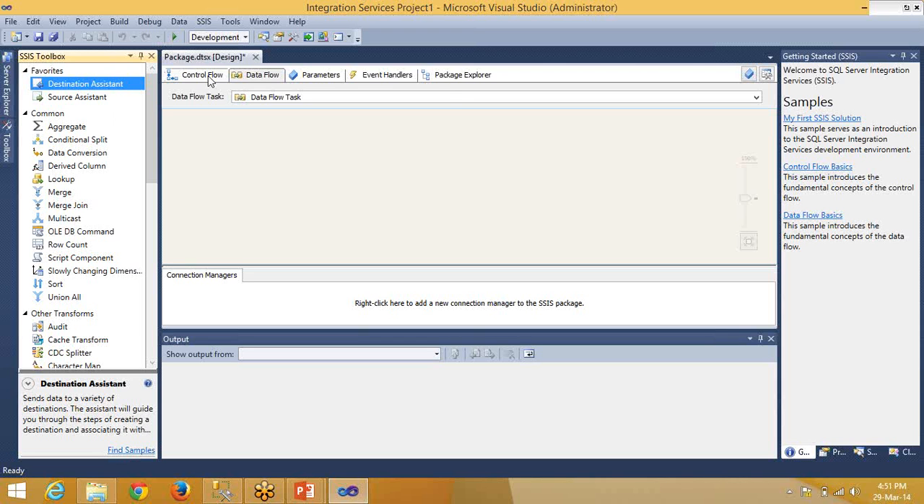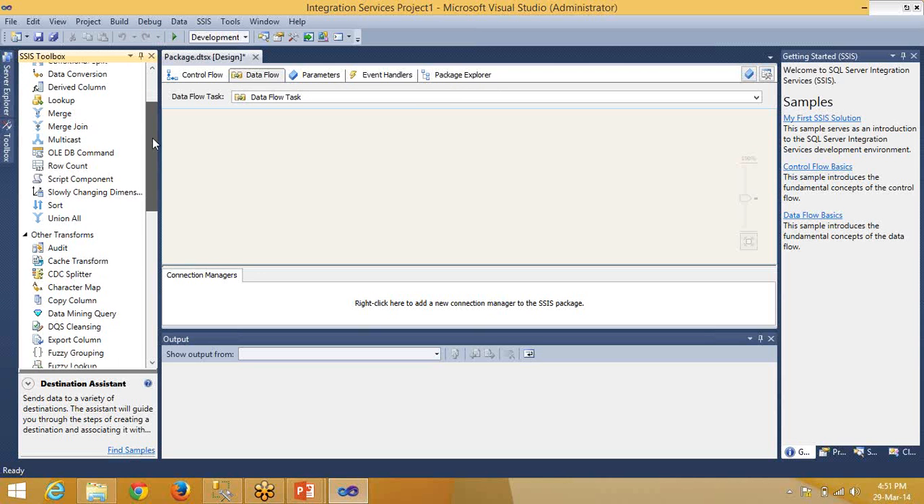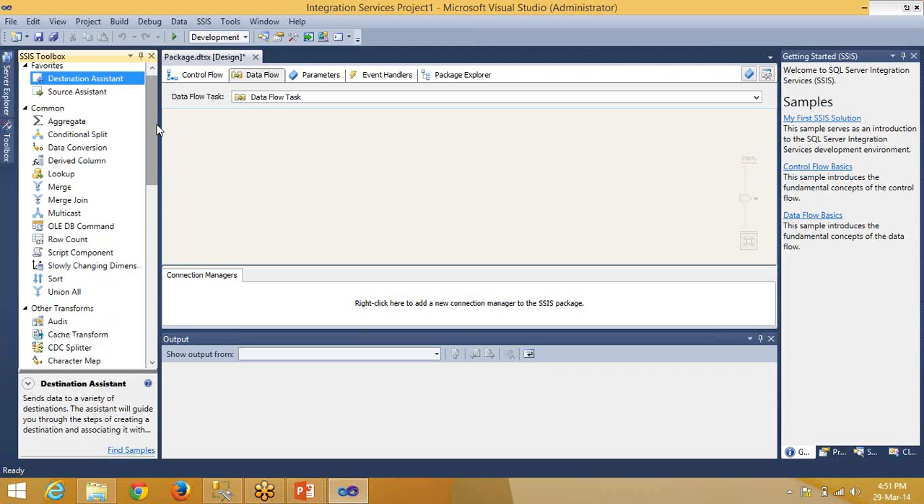So this is what control flow contains, then data flow contains. If you have any doubt in the data flow tab, just for this demo session, we'll discuss the window.